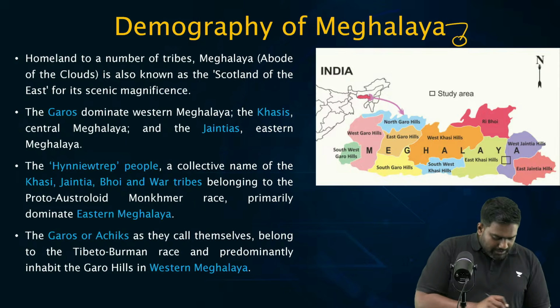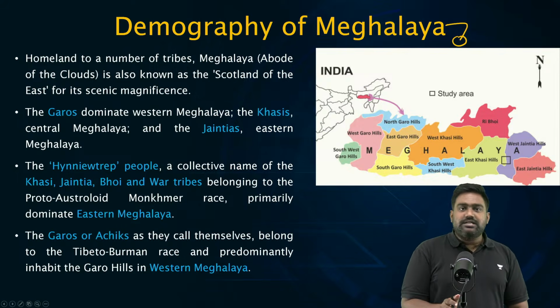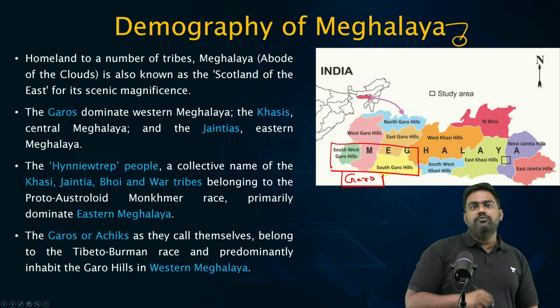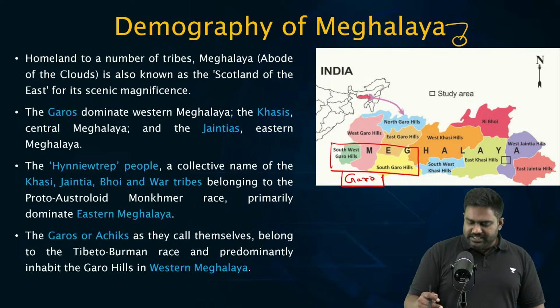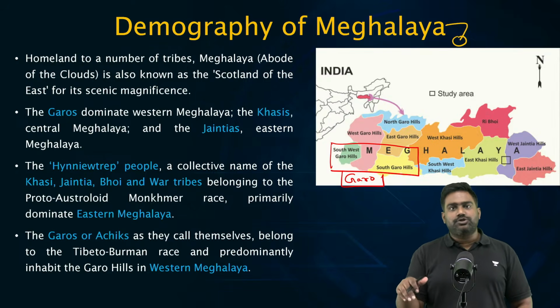Now look at the map here. I want you to understand this point very clearly. Towards the western part of Meghalaya, where you have the Garo Hills, this is where you find the Garo community, correct? Facing Bangladesh on the other side. There are three major hill ranges, Garo, Khasi, Jaintia, arranged in a west-east direction, right?